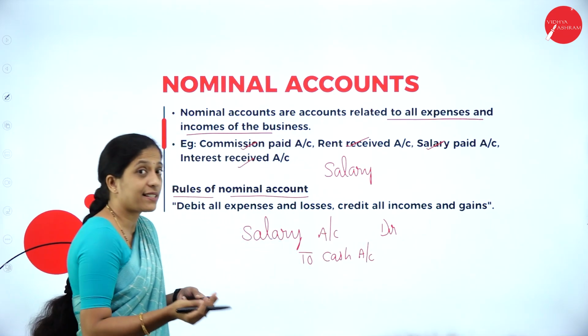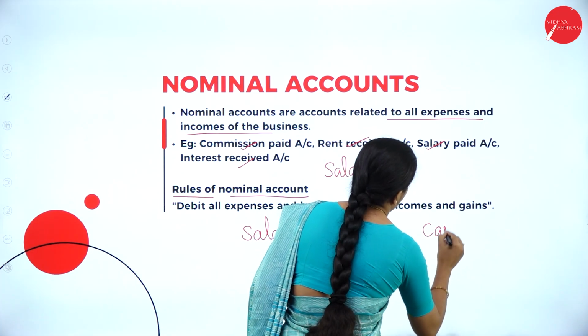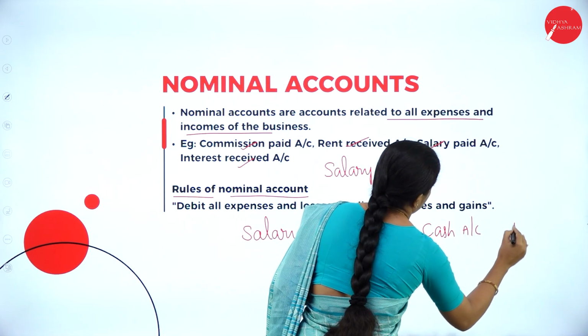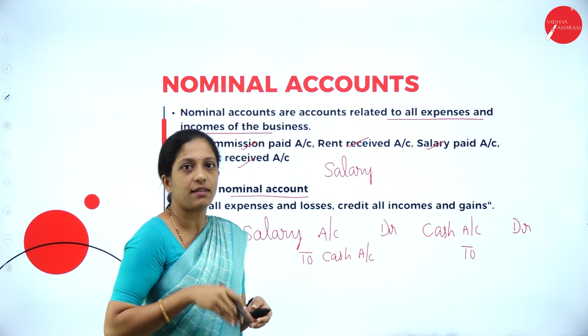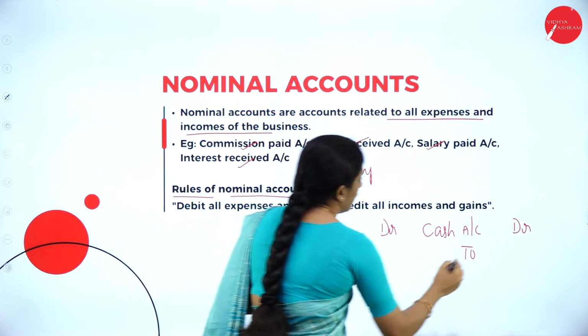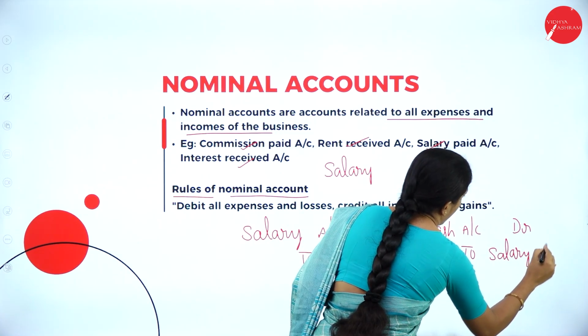Now for example, when salary is received, what comes in actually? Cash comes in. So cash account debit, and it is an income for us now. When salary is received, it is income for us. So to salary account. So debit all expenses.